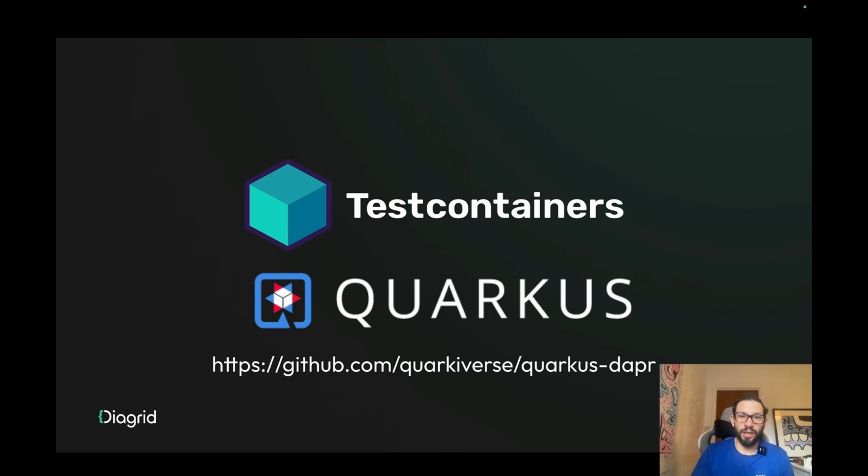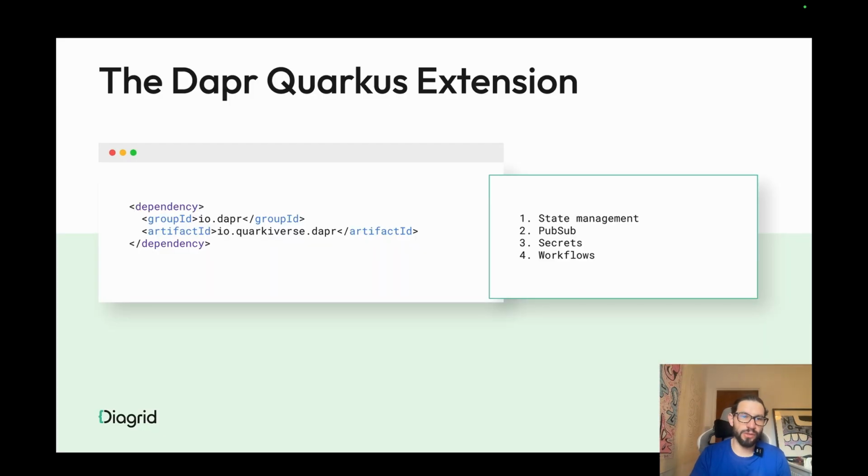Similarly, we have Testcontainers and Quarkus integrations for the Quarkus Dapr extension. So if you're using Quarkus, which is an alternative to Spring Boot coming from the Red Hat folks, you can use the Quarkus Dapr extension to provide a similar experience on the Quarkus framework. In Quarkus, you have a single dependency that you can add, and it has support for these building blocks: state management, PubSub, secrets, and workflows.